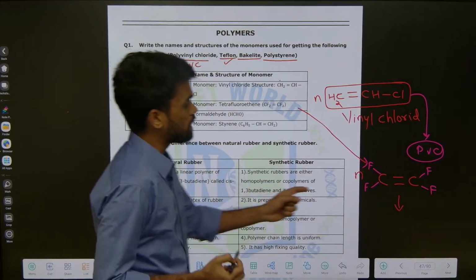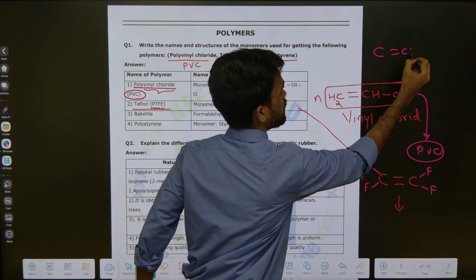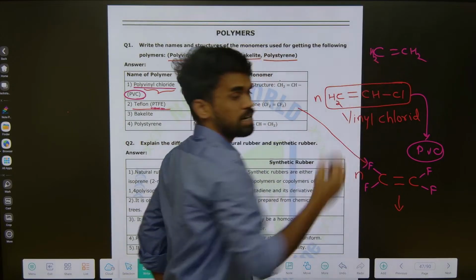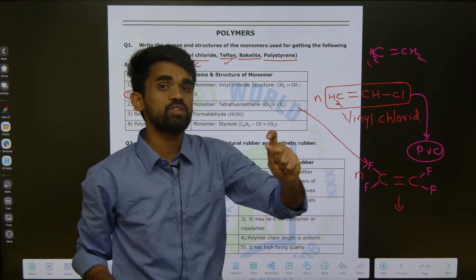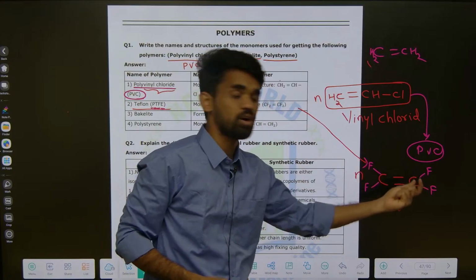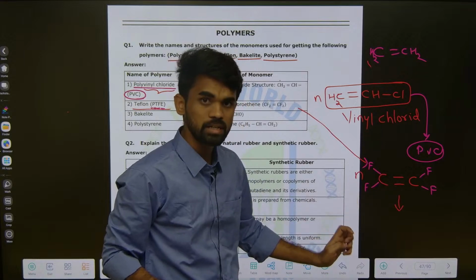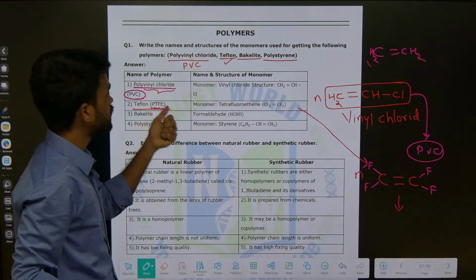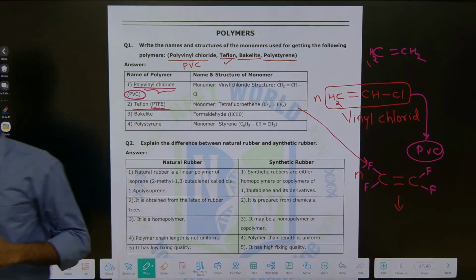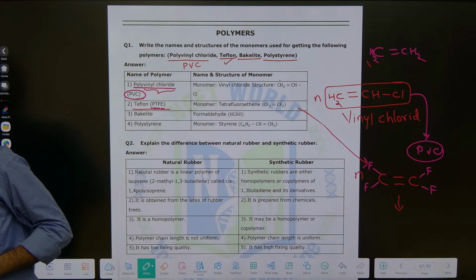See why we are calling it tetrafluoroethene. This is an ethene, like we know C double bond C, H2, we say it as ethene. Now all these hydrogens are replaced by fluorine, so we need to specify the names. What are the groups? Here we have fluorines, right? How many are there? 4. So tetrafluoroethene is the monomeric unit. Upon polymerization we will get polytetrafluoroethene, that is the Teflon. This is clear now, whatever we discussed till now. Is this clear or not?